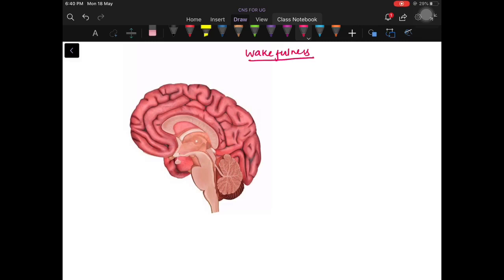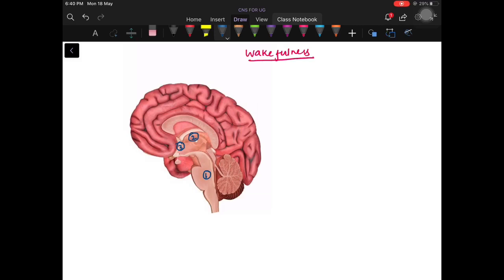Here, we are going to see three main important structures: the brainstem, thalamus, and hypothalamus. These are the three major structures involved in making a person wakeful.